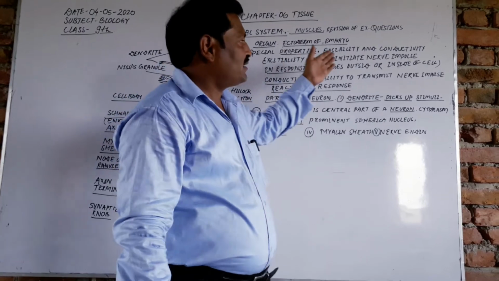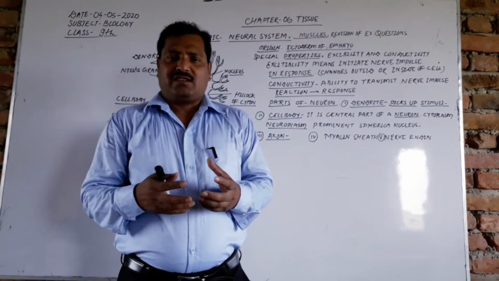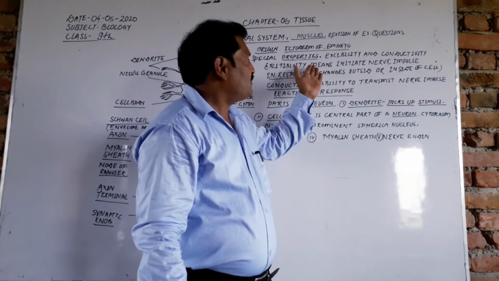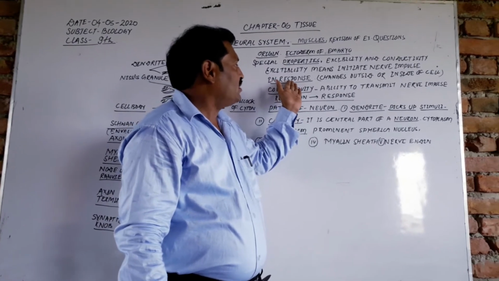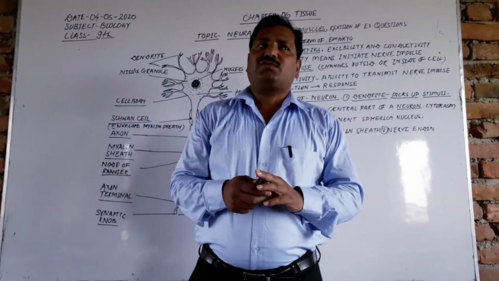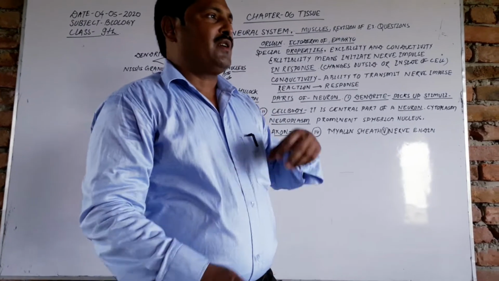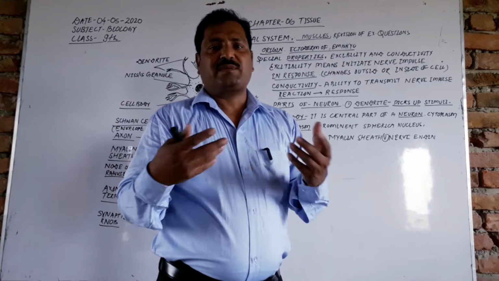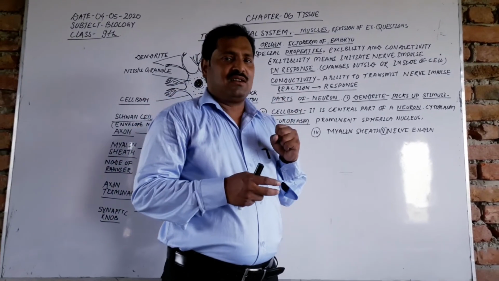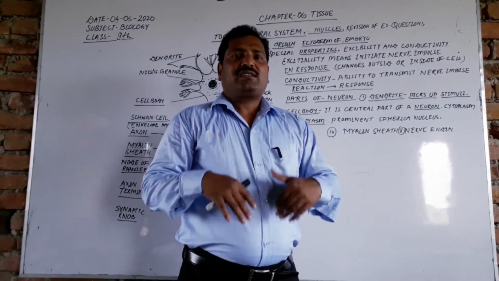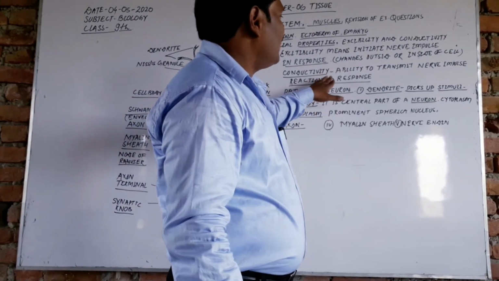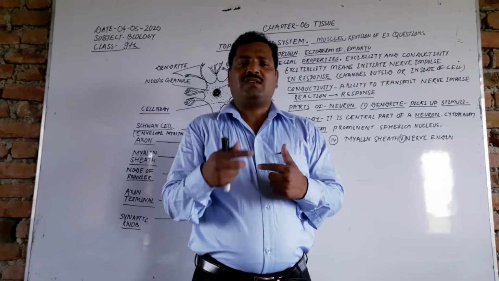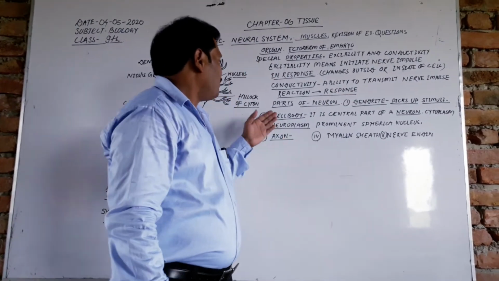The second property is conductivity. When the impulse is generated and initiated, it runs along the neurons and nerve cells. Conductivity is the ability to transmit the nerve impulse from one neuron to another, ultimately reaching the brain, and we respond. When we receive the external stimulus, our body reacts against that nerve impulse. This is called the ability to transmit the nerve impulse, and the reaction caused by the external stimulus is called the response.